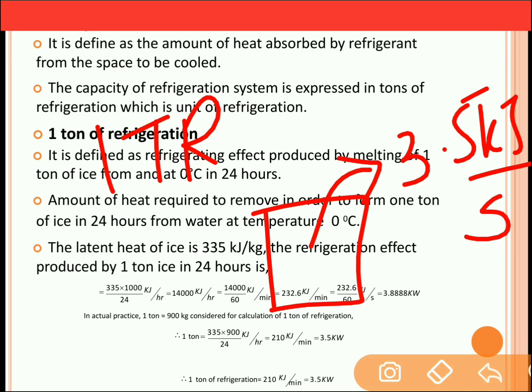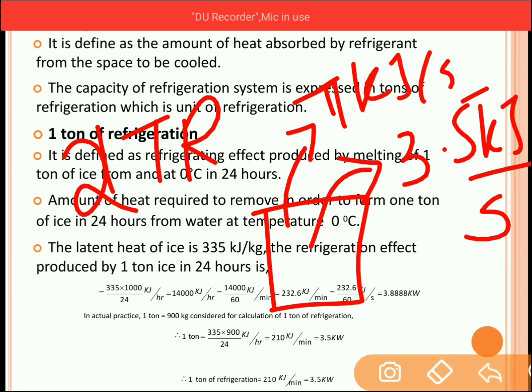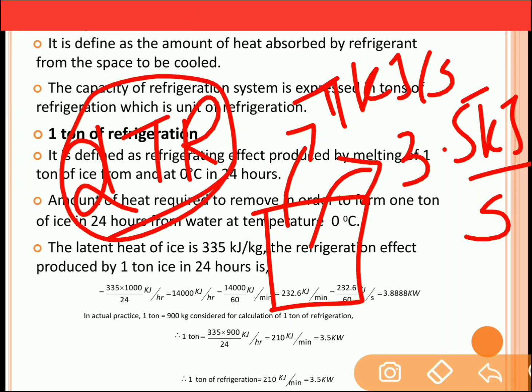And when the AC is of 2 TR, that is of 2 ton, then from the same space, the AC will remove 3.5 into 2, that is 7 kilojoule of heat per second. So you can say that as the TR, that is tons of refrigeration for the air conditioning, doubles, the amount of heat which is to be removed from the space will double.